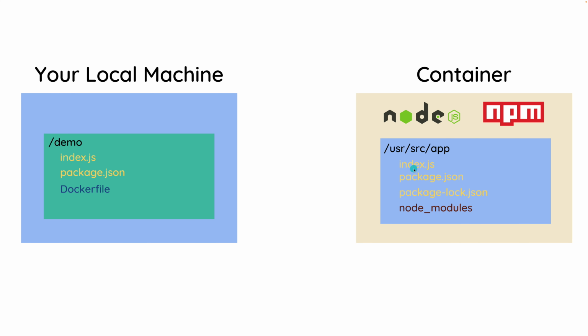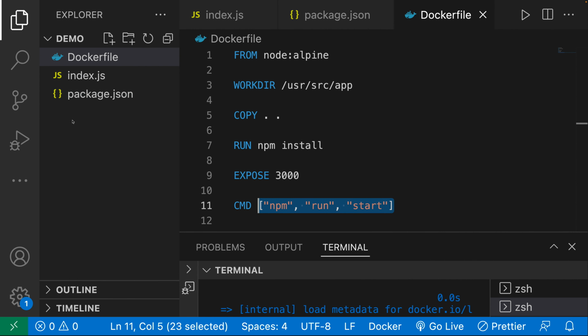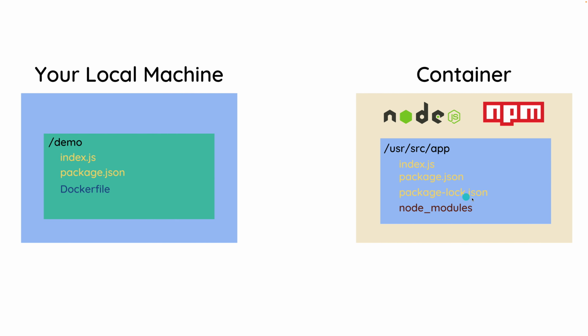But we do have a bind mount. And this right here is exactly how our directory looks. We have the index.js, package.json, and the Dockerfile. No node_modules, no package-lock.json. So because of our bind mount, we're just going to take everything in this directory and override it with this stuff. So inside of the container, we just lost our node_modules.